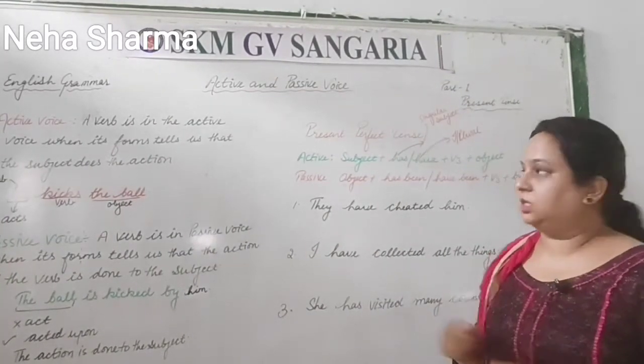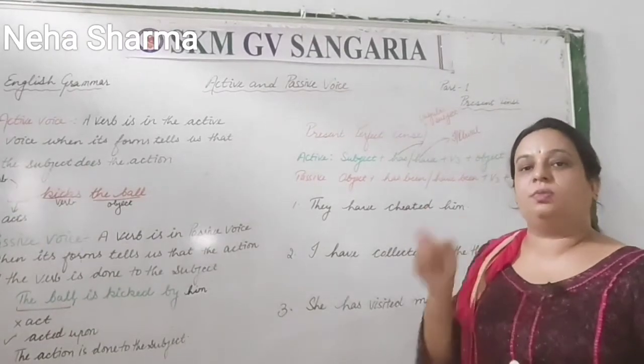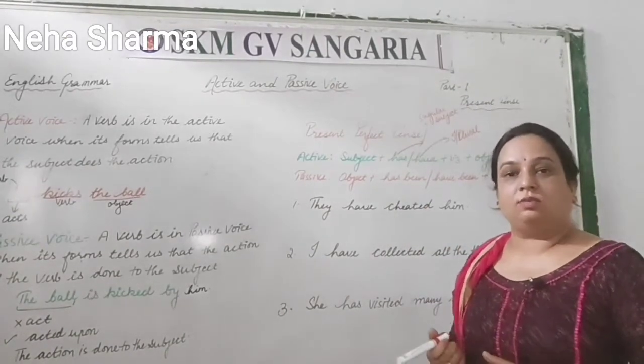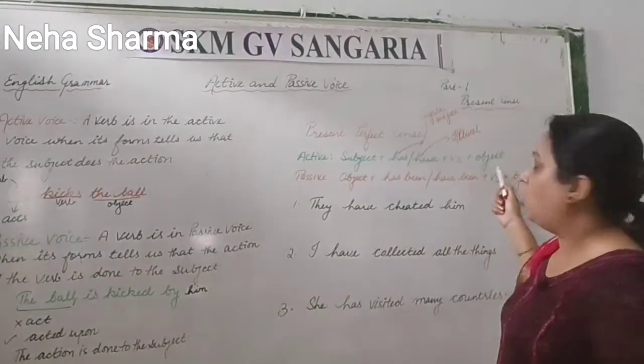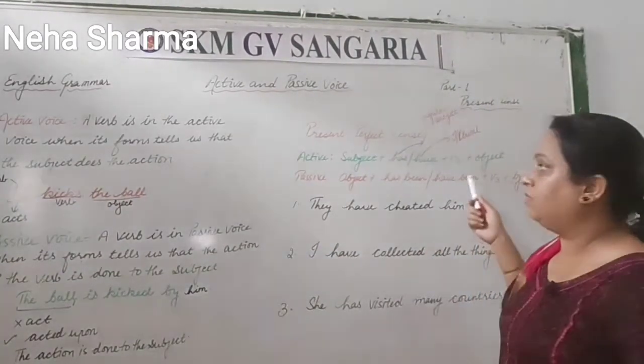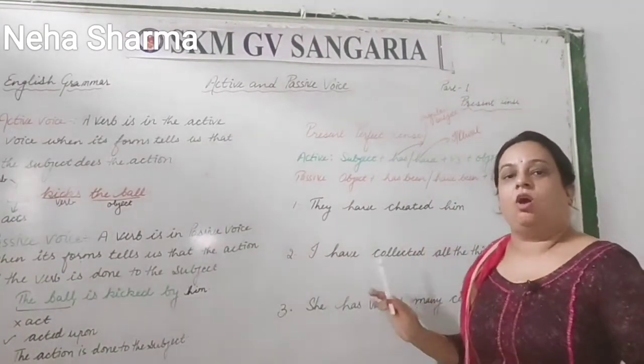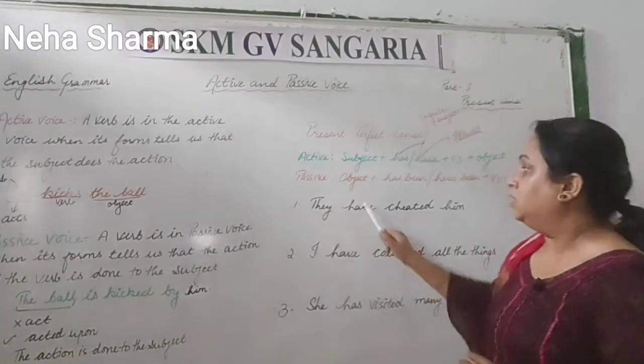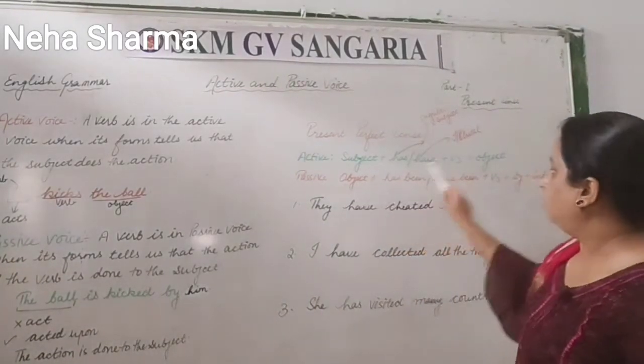When we are doing the tenses, it is not required that the verb should be transitive. What is the meaning of transitive verb? That it should have an object after that, right? But here when we are changing, we should have an object after that, right? Next one is passive. Passive, what we have to do?